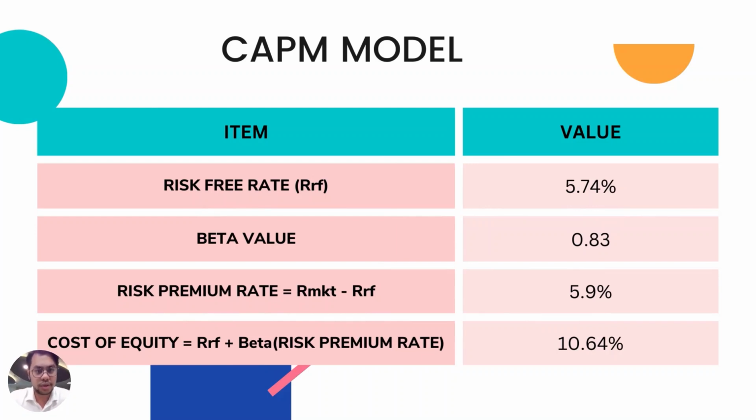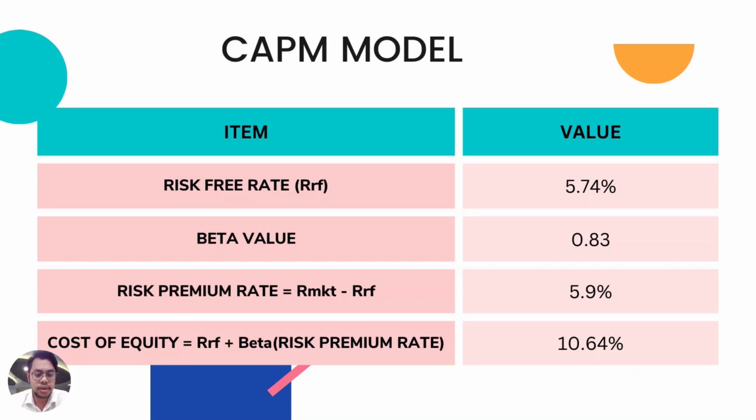Hi everyone, I'm Amir. I will explain about CAPM, DDM, and also the advantages and disadvantages of using CAPM to calculate the cost of equity. Based on Nike's financial performance, the risk-free rate is 8.74 and the beta value is 0.83, which we got from the 5-year historical beta.